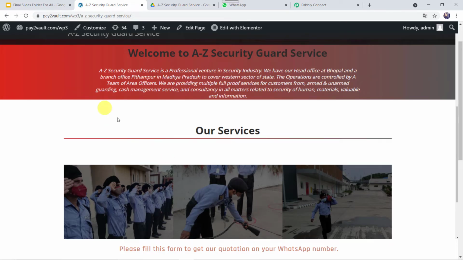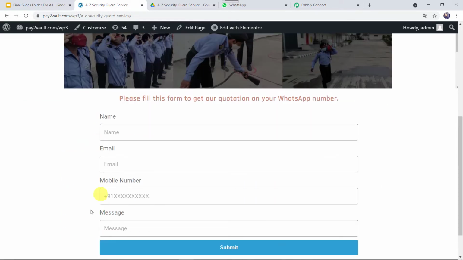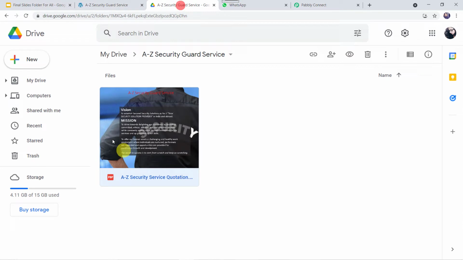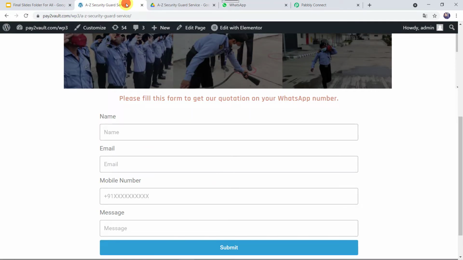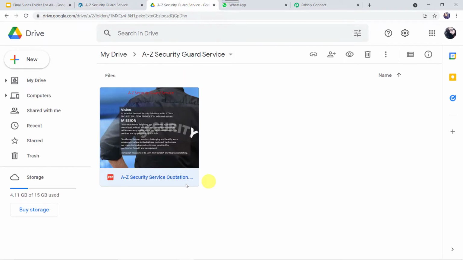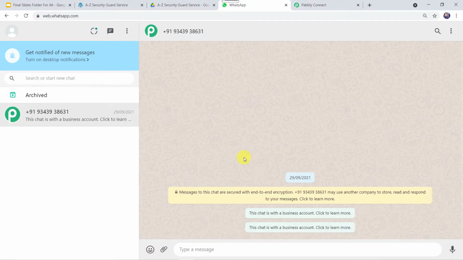This is my website page and this is the form which I have attached on the website. This is the brochure, the quotation, which I have saved in my Google Drive, and this is the WhatsApp number of the customer. So now I want that whenever the customer fills this particular form, the quotation which is saved in my Google Drive, the same quotation should be shared on the WhatsApp number of the customer over here. Okay.